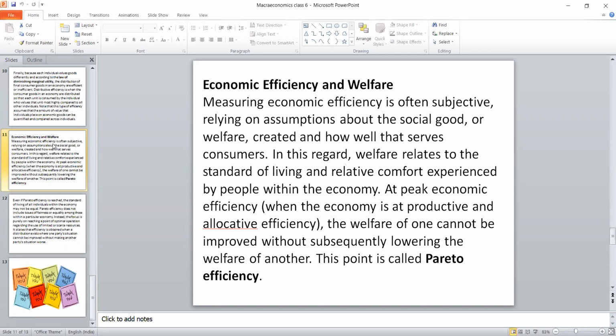Each and every individual of the economy should improve. When a particular benefit is given to one individual, it should not be taxed on another. Both of them should get it. That is, the law of equality should be there. That is why Pareto efficiency is more important out of all economic efficiencies.